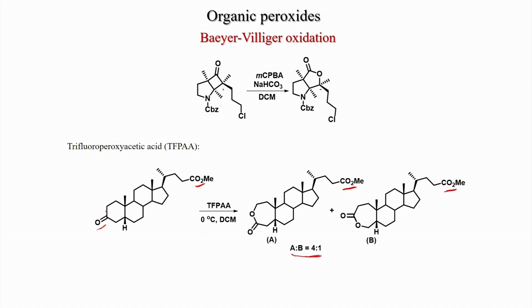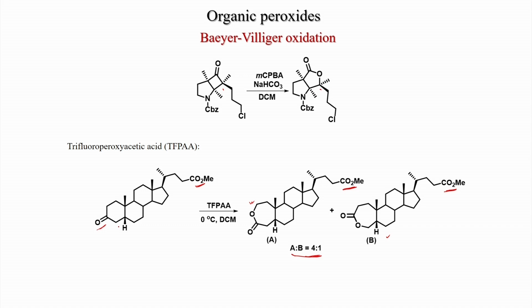One, when this group migrates, this product is forming, that is the major, and this one migrates slowly, might be due to steric reasons, because here the chiral center is there, and that is why it might be slower. So, this compound is major and this is minor.